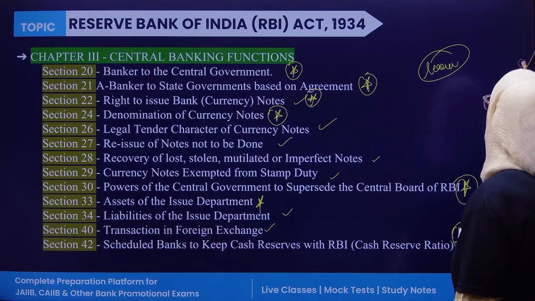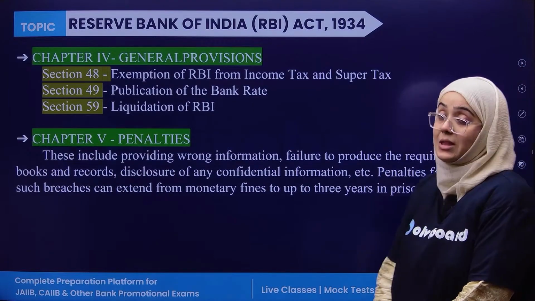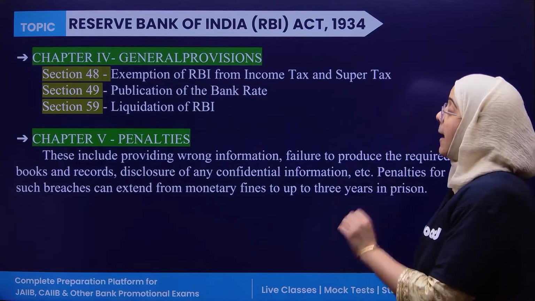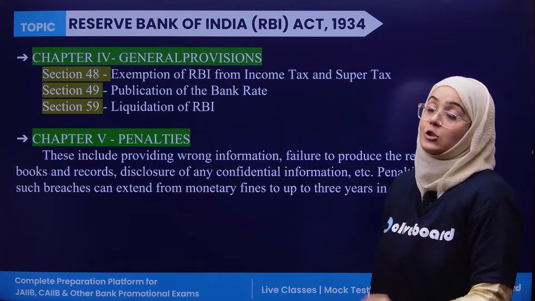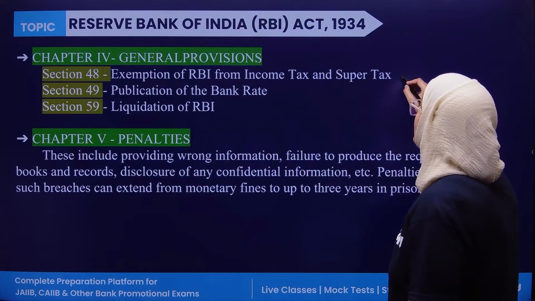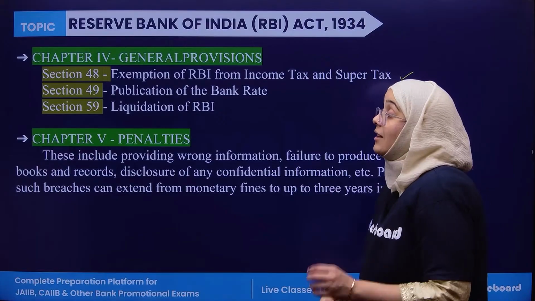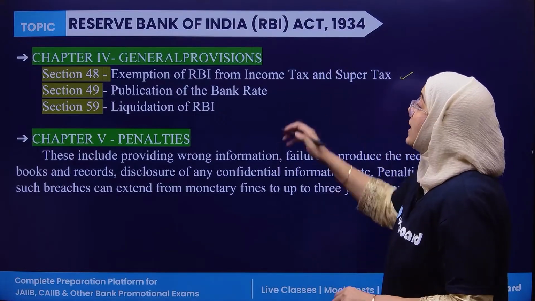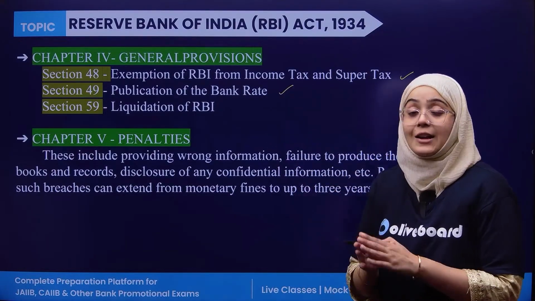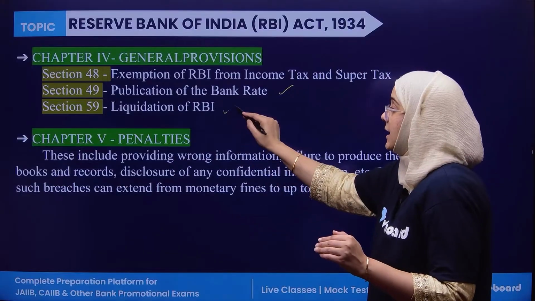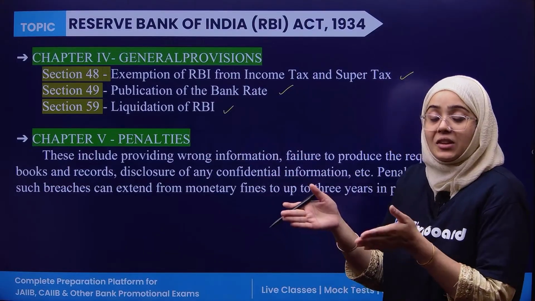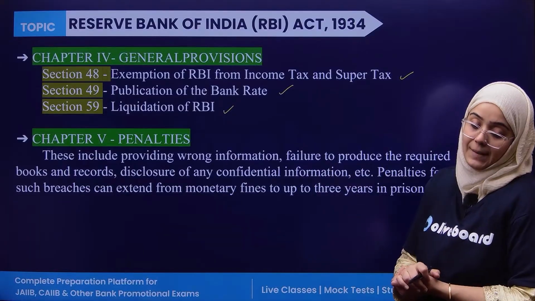Now, next, Chapter 4 is the general provisions. Section 48 exempts RBI from income tax and super tax. Section 49 deals with the publication of the bank rate. Section 59 deals with the liquidation of RBI. Lastly, Chapter 5 deals with the penalties.